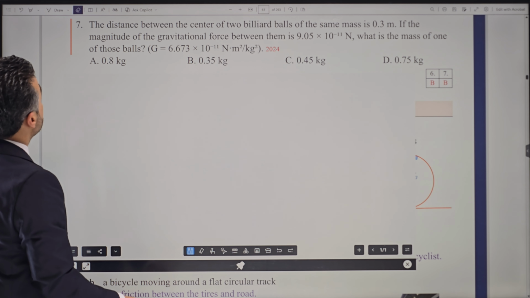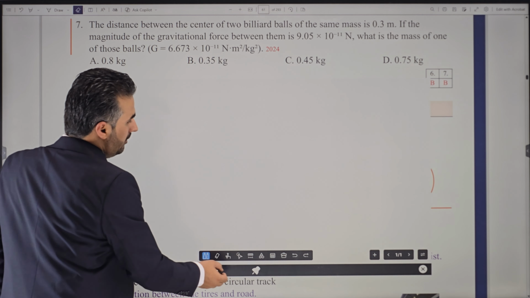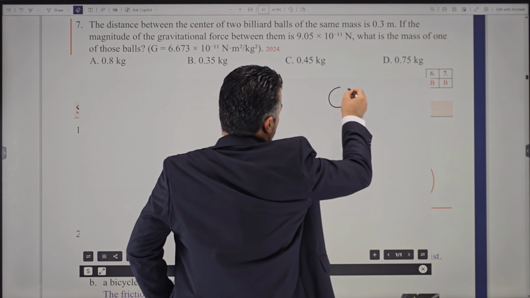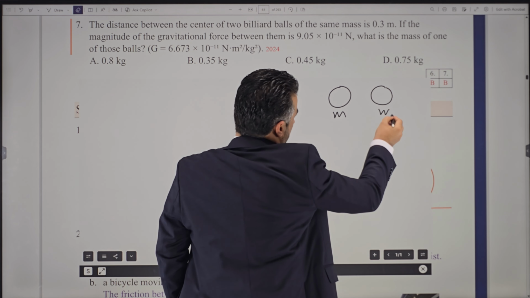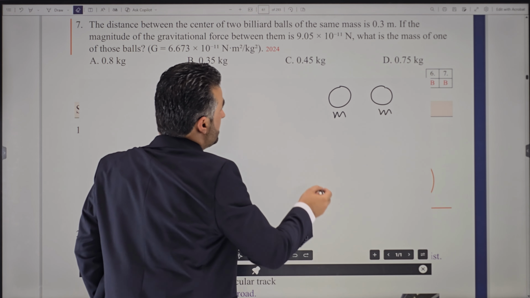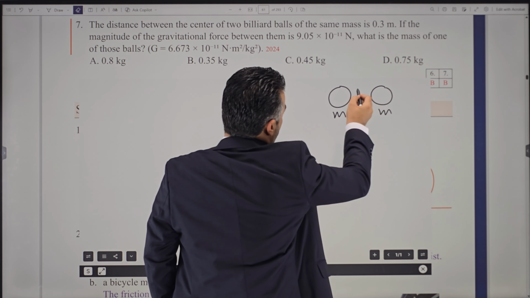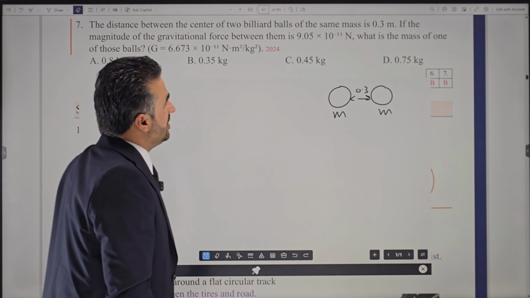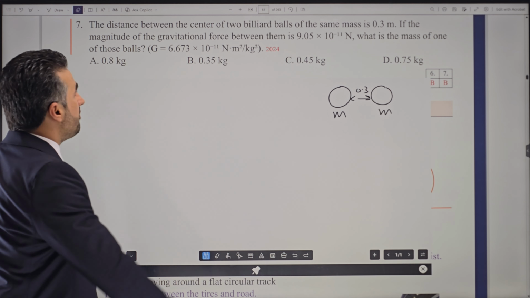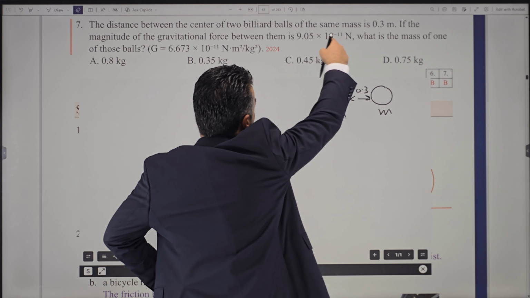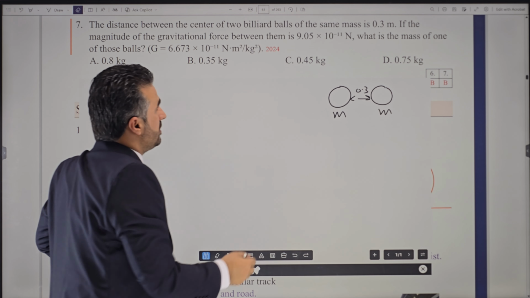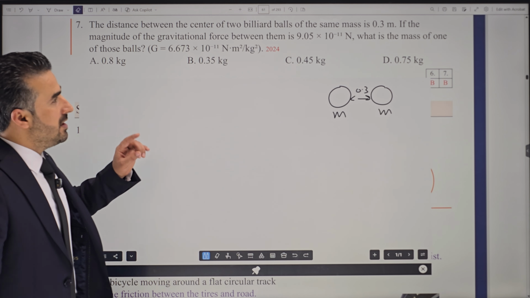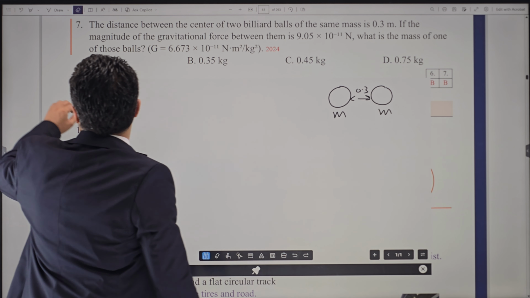Okay, so here it says the distance. Here we have two billiard balls, right? It says the same mass, so whatever the mass of this one is, it is the same for the other one. The distance between the two is 0.3 meter. If the magnitude of the gravitational force between the two is 9.05 times 10 to the power negative 11, what is the mass of one of those balls?